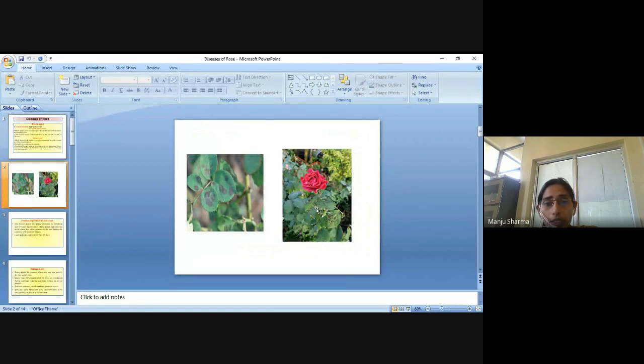Like you can see here the leaf, and these are the black spots on the leaves. Finally the spots will enlarge and merge, and after that the entire leaf will show black in color, and after that it will defoliate.